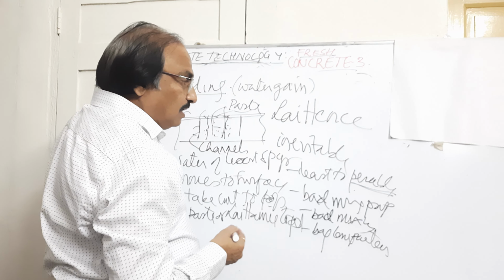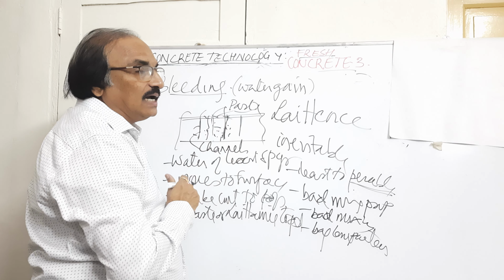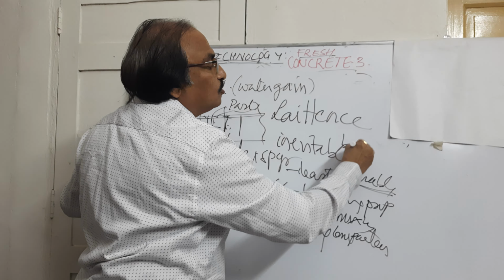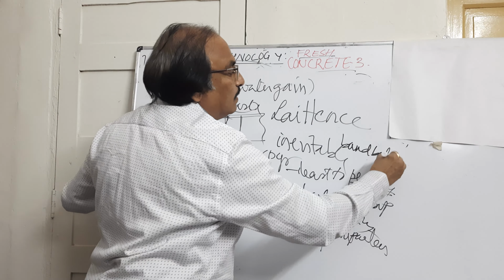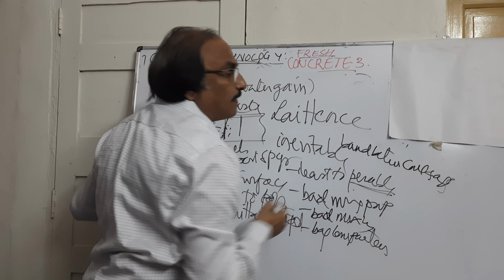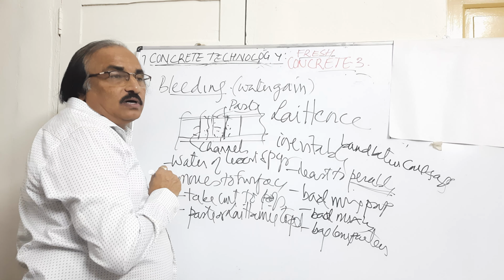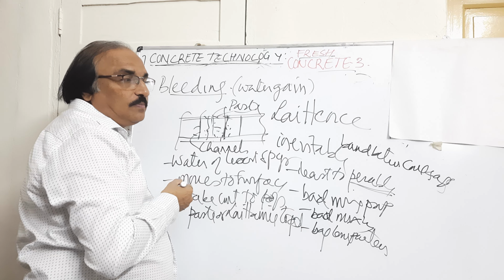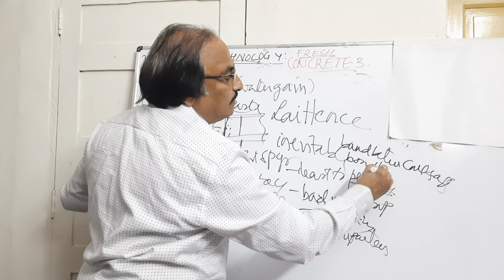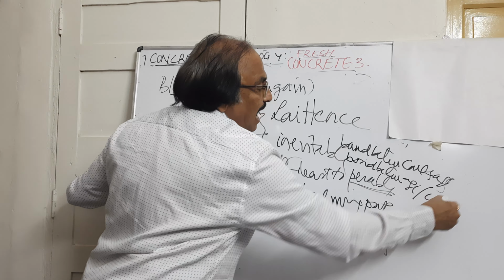Another drawback is that whenever the water is coming to the top, the aggregates get exposed. There will be no proper bond; it loses bond between cement and aggregate. If it is an RCC work, reinforced cement concrete, whenever it is coming to the top, there will be disturbance of the bond between aggregate, cement and steel.